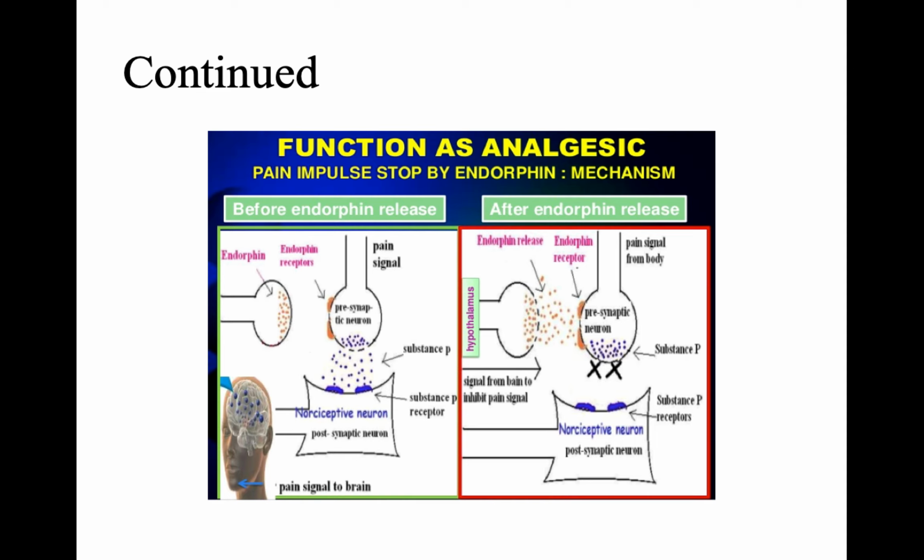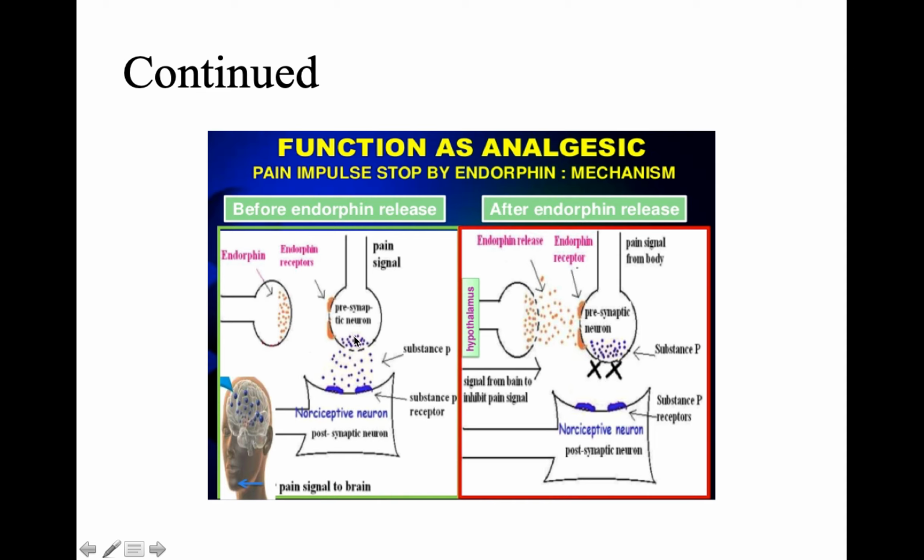During the time of pain, some of the sensory neurons are activated. Those neurons get activated, and they bring the pain signal. In this case, this is the presynaptic neuron, which gets activated in the pain condition.